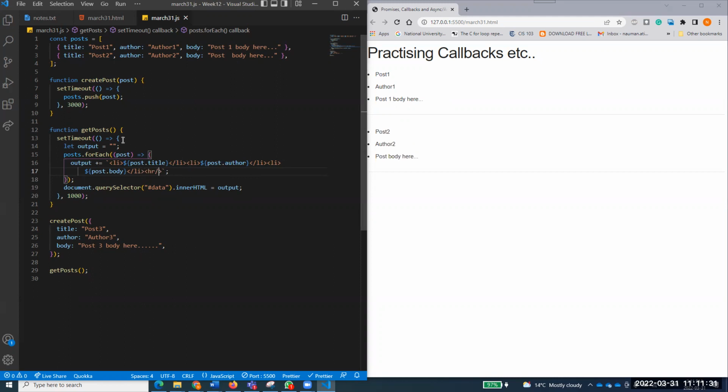So you see that I am calling this create post first, but this post 3 is not available to me, even though it should be pushed over there. I have pushed that one by using this create post, and I'm calling this create post first. Why? I hope you know the answer. Why am I not getting the post 3 over here, even though I have pushed it before getting the posts? It's a question.